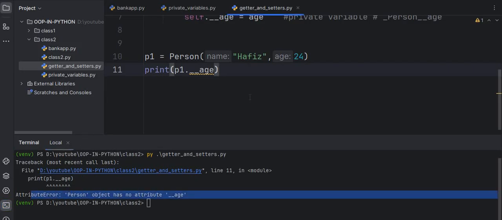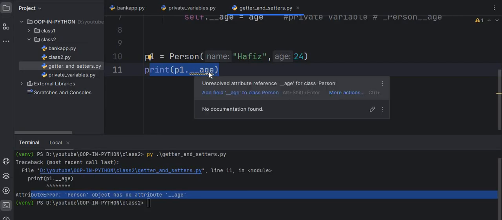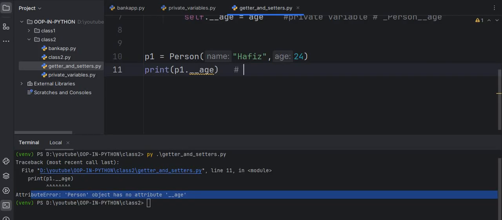So why am I not getting the private variable directly? Because this is our private variable. As we learned about private variables, we cannot access it directly, but we can access it using name mangling. And this is the protection. This protects the variable from direct access. That's why I am getting the error. We know that this variable exists inside our Person class, but we cannot access it directly, only using name mangling.